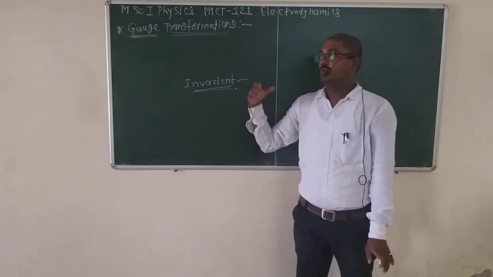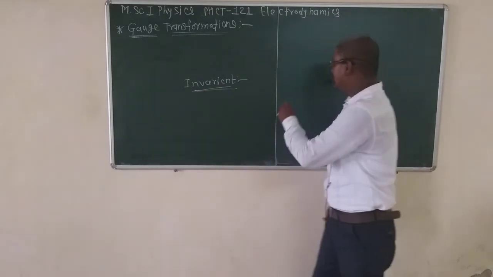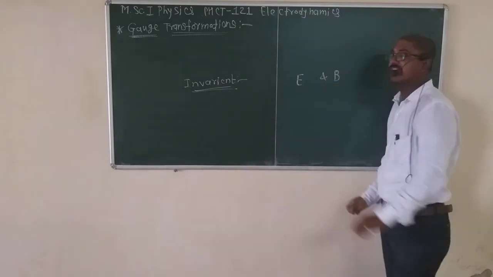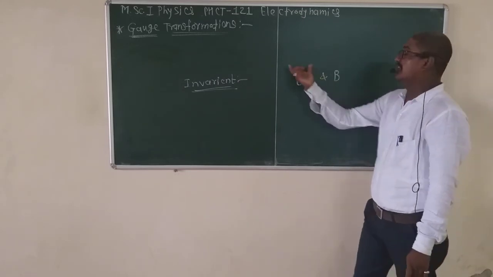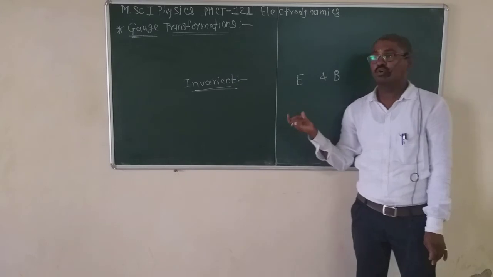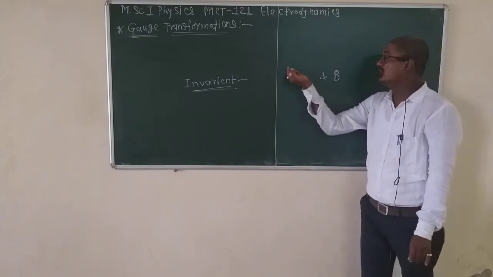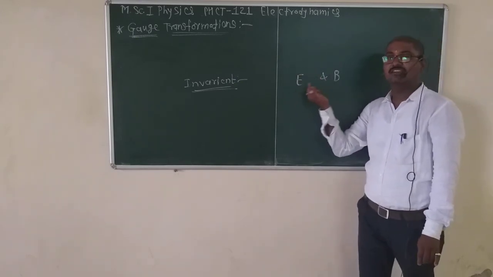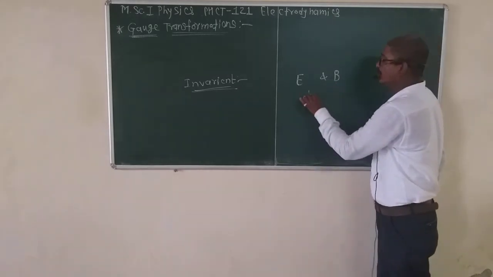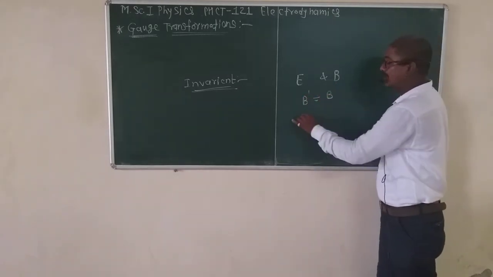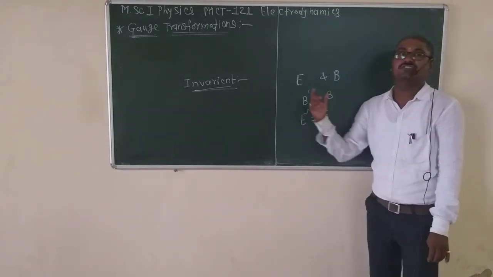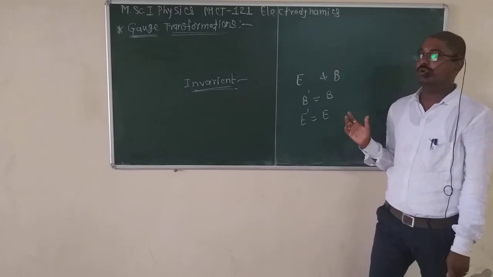In gauge transformation, we will show that the electric field E bar and magnetic field B bar are invariant. Let us now show the invariance of the electric field and the invariance of the magnetic field. That means we will show B dash is equal to B and E dash is equal to E. Dash is the transformation.